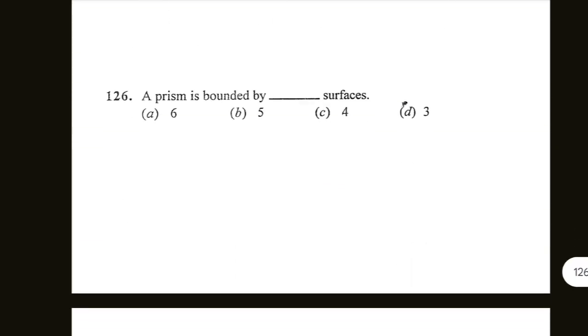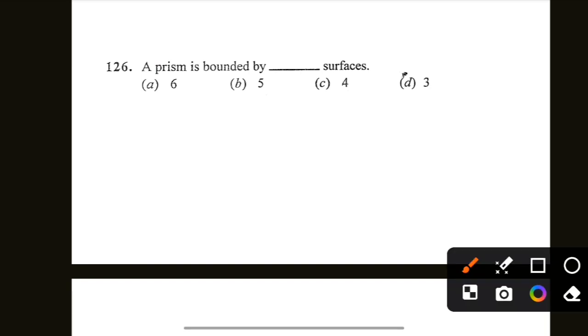Next is a prism is bounded by dash surfaces. A prism is bounded by 5 surfaces. Option B is correct. A prism is bounded by 5 surfaces.